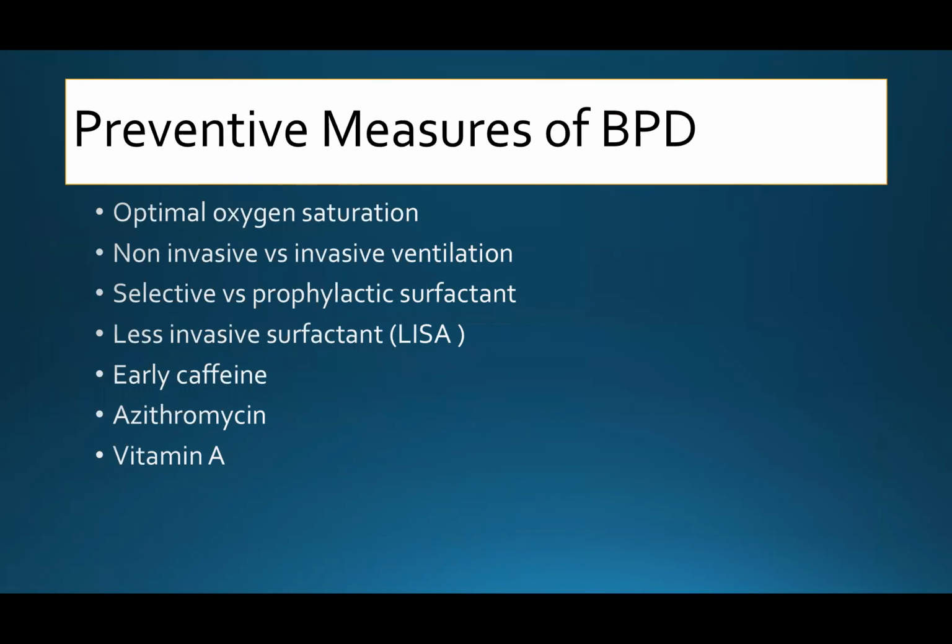Here we have the preventive measures of bronchopulmonary dysplasia: optimal oxygen saturation, non-invasive ventilation, prophylactic surfactant, less invasive routes for surfactant administration, early caffeine, the possibility of azithromycin in a subpopulation, and vitamin E administration.